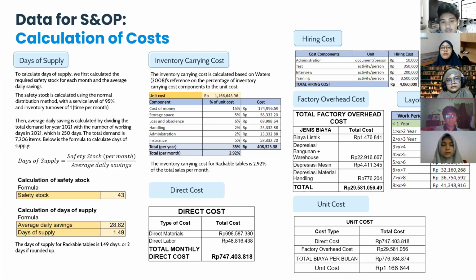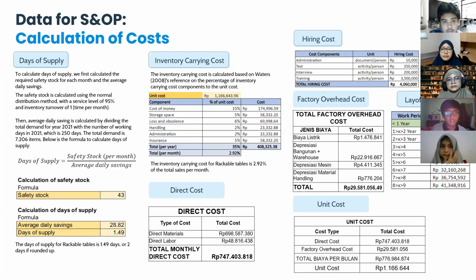As for the hiring cost, there are 4 cost components if we want to hire a person to be our employee. The total hiring cost is about 4 million rupiah for one person hired. And if we want to fire an employee, the layoff cost for one person is based on the minimum wage of Karawang city, which is about 4,600,000 if the work period is less than 1 year. Next.